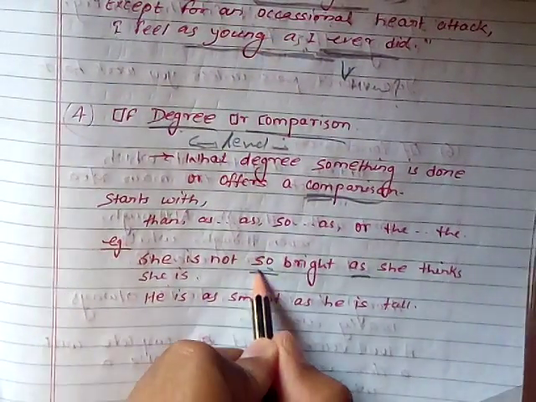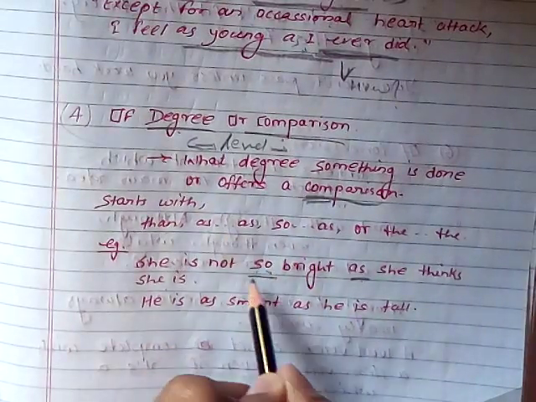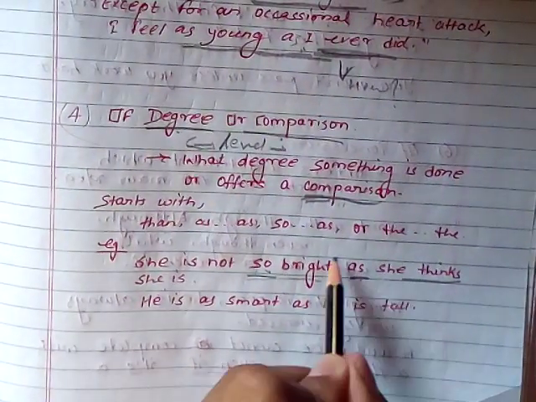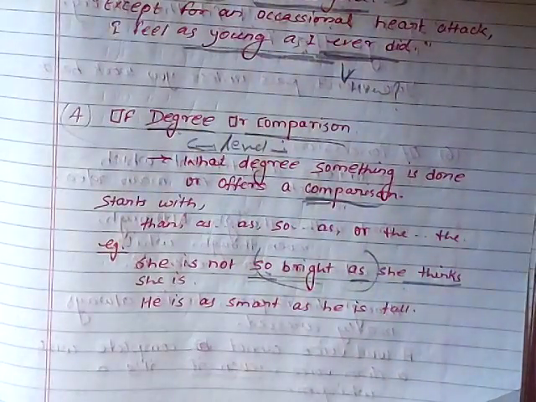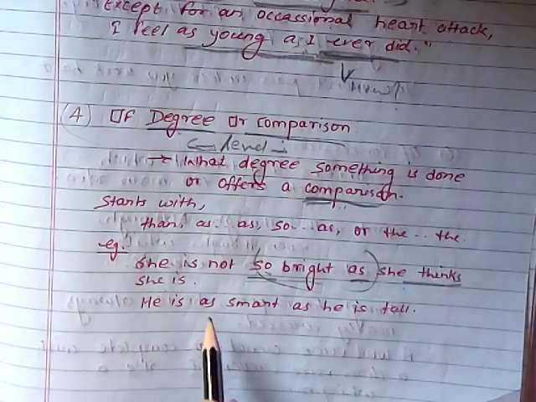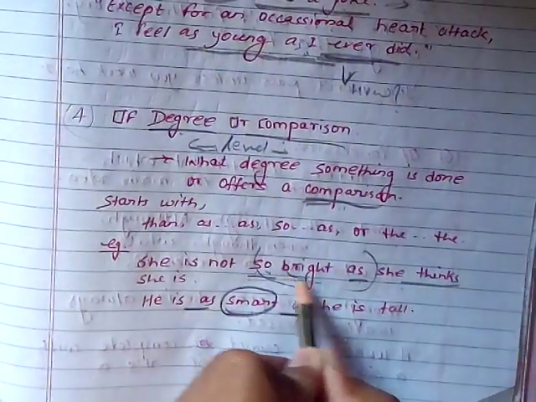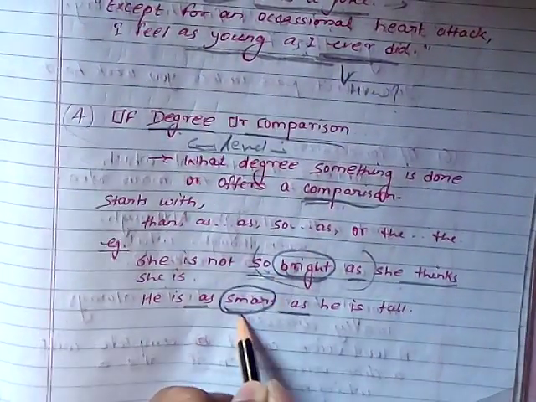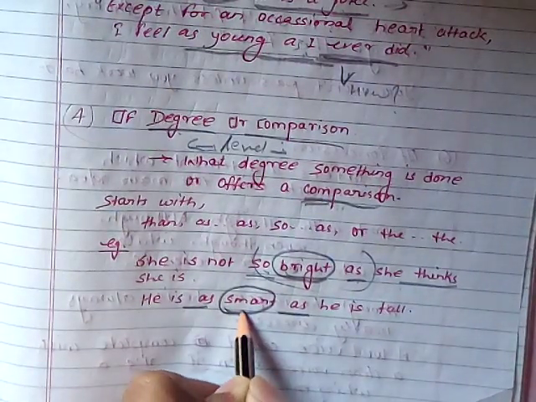Here, so bright as she thinks is the starting of the adverbial clause of comparison or degree. Similarly, as smart as; wherever there is a comparison, there you find an adjective.